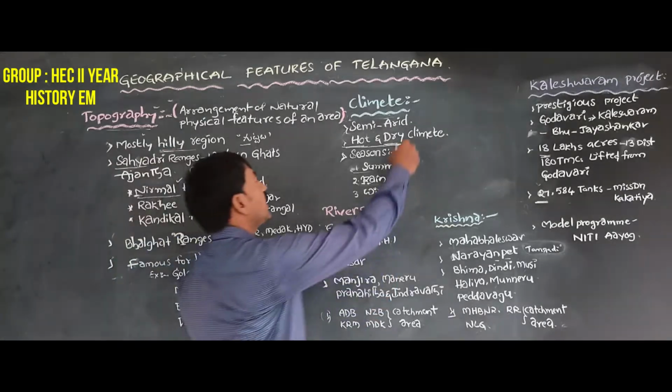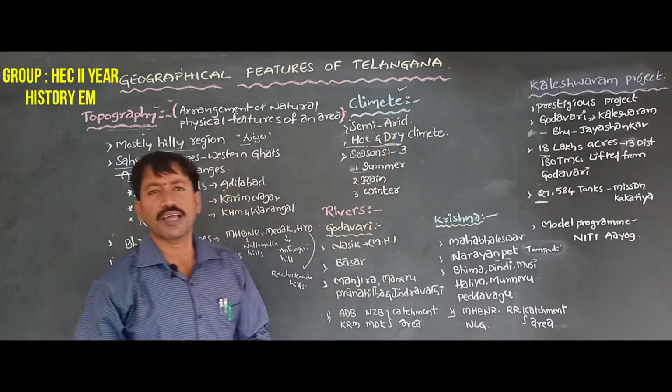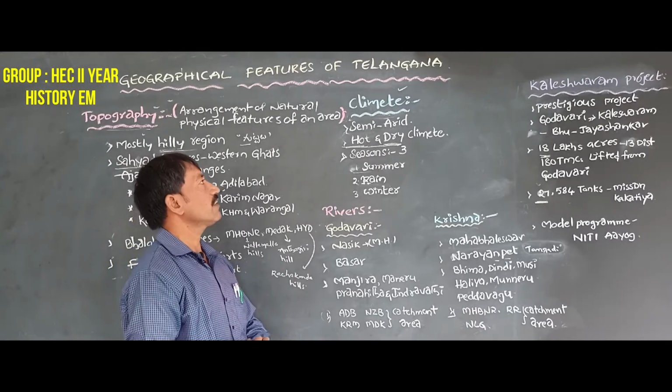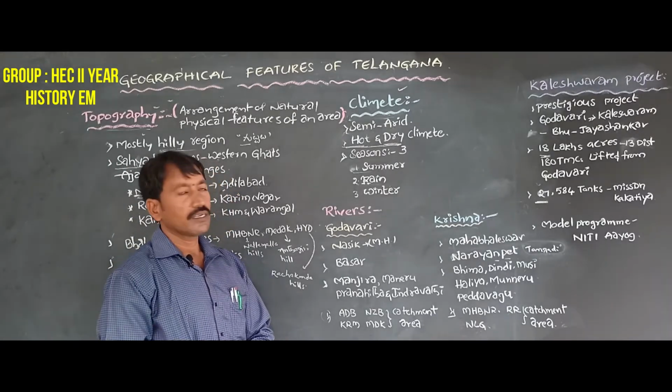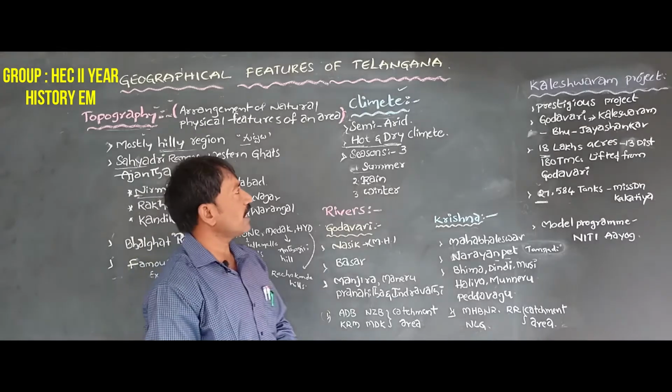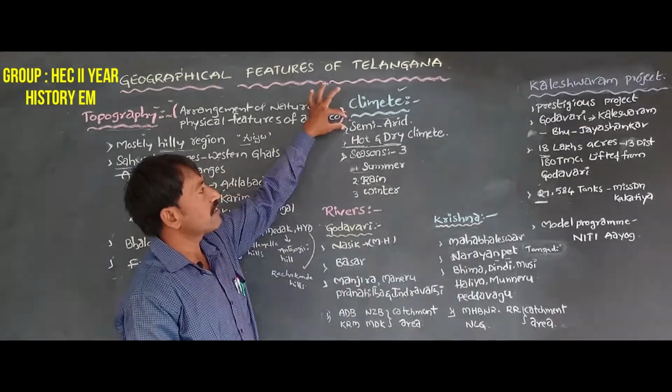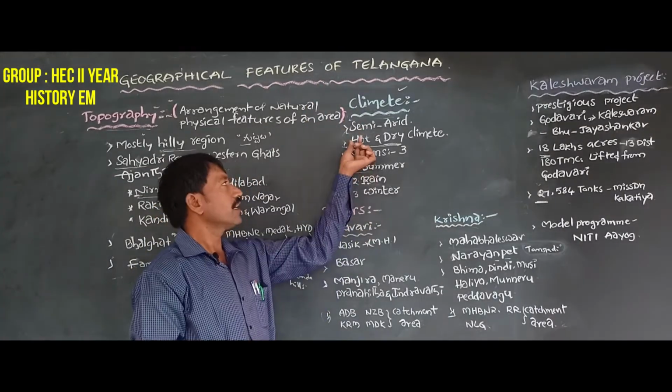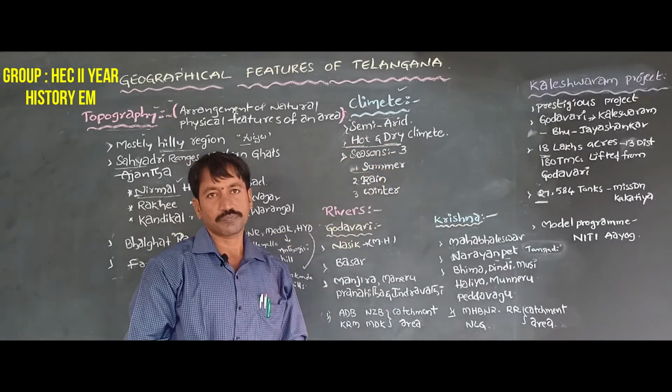Now we will discuss what type of climate is seen in the Telangana state. Generally, Telangana is located in a semi-arid zone with a hot, dry climate.